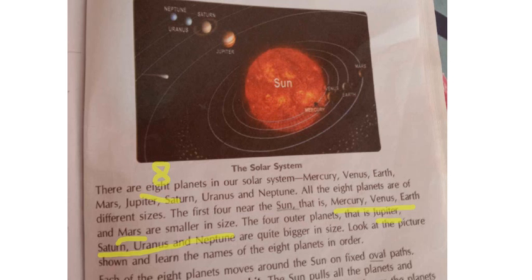And why are all these planets able to move in this oval shape only, without moving sideward or forward anywhere, and only in that particular direction? It is because of the Sun's gravitational force. The Sun pulls all these planets towards it so that they rotate in the particular oval direction only. Clear? This movement of all these planets around the Sun is called revolution. So what is revolution? The movement of planets around the Sun is called revolution. Clear? Yes.